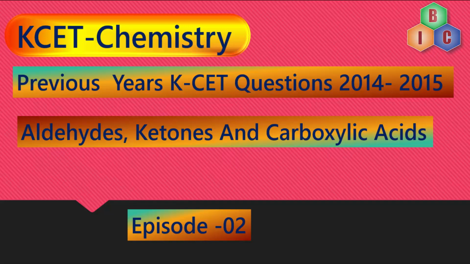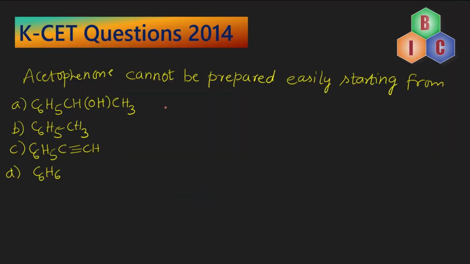Now in this episode 2 also we are going to discuss one more question from 2014 entrance examination. Let's look at the question. Acetophenone cannot be prepared easily from. I repeat the question. Acetophenone cannot be prepared easily starting from. So which of these four options by using which we will not be able to prepare acetophenone easily?